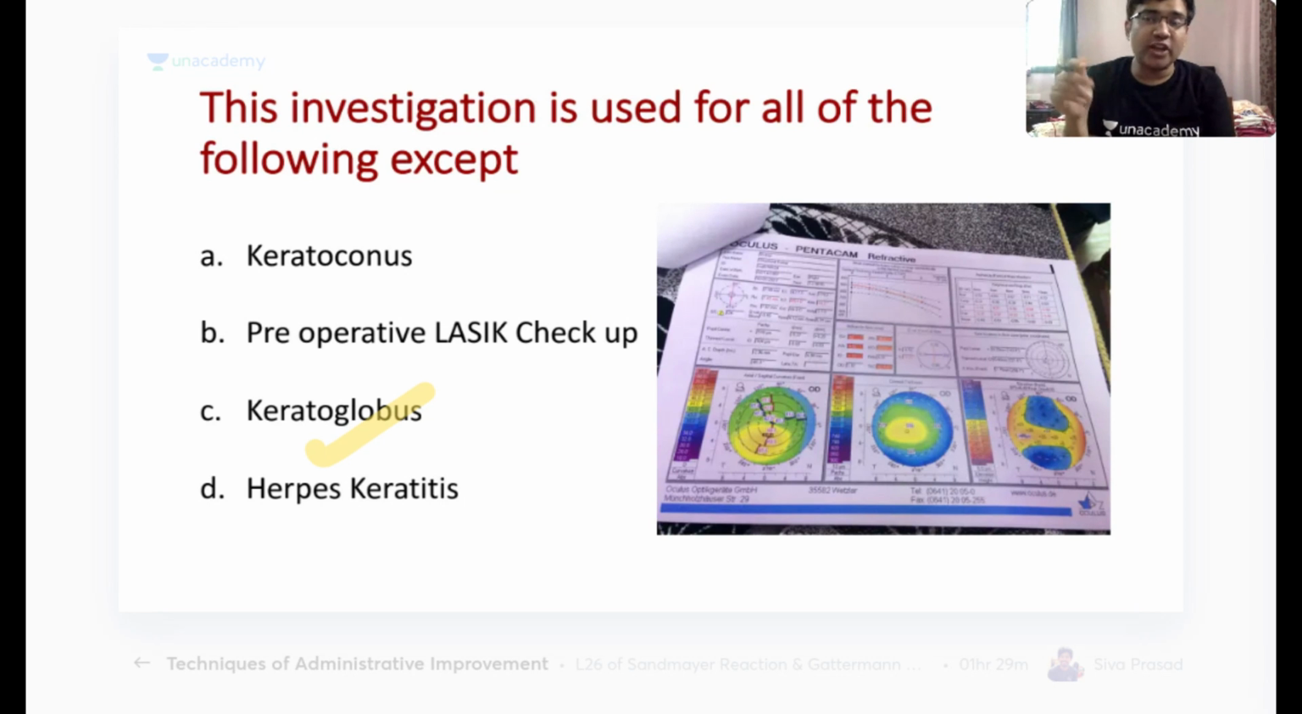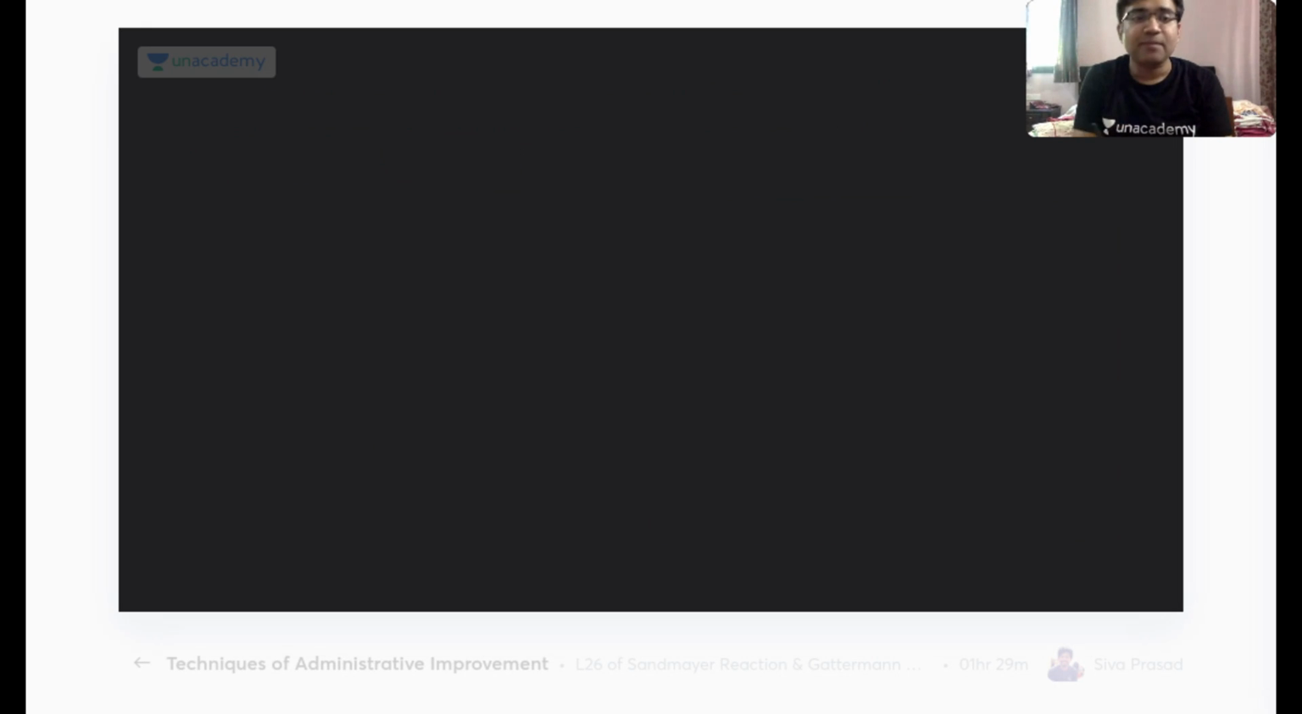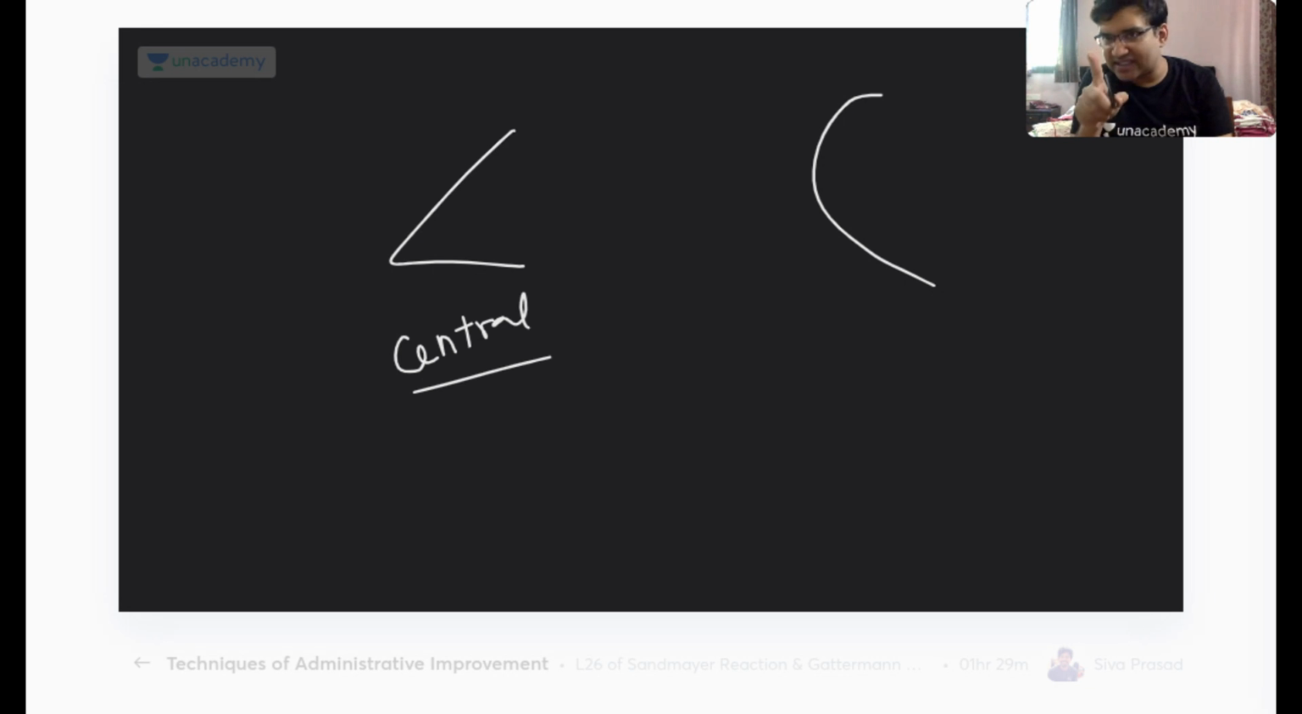You will ask me, sir, how will we know the difference between keratoconus and keratoglobus? So the first thing is shape. You would see a keratoconus like this and keratoglobus like this, but sometimes it is not very visible. So what you can see is that in keratoconus, the thinning of the cornea is more around the center or periphery. Are you getting my point?